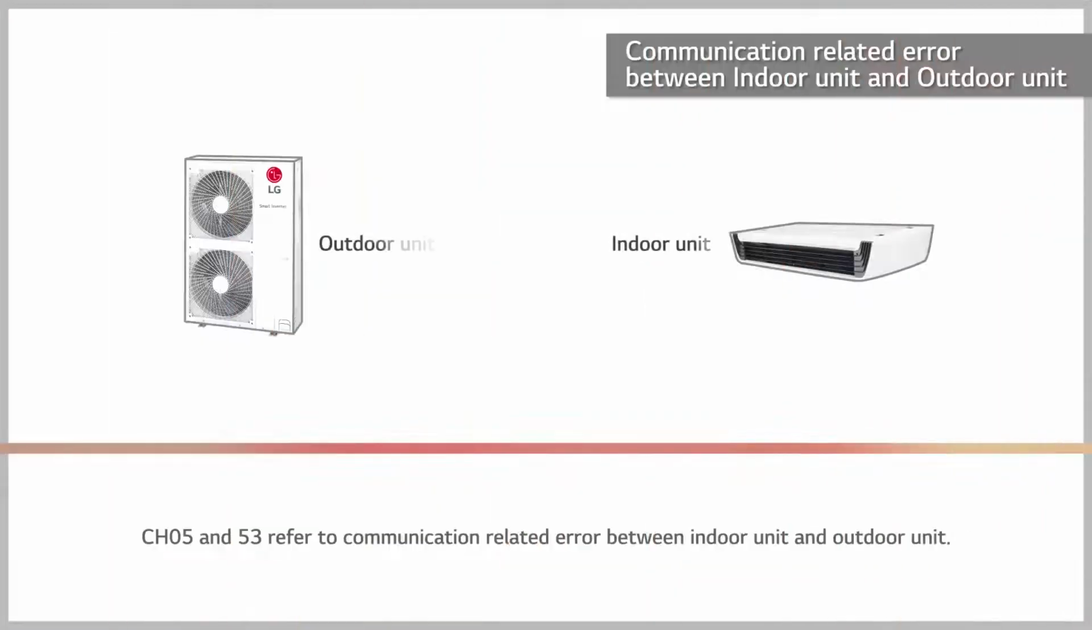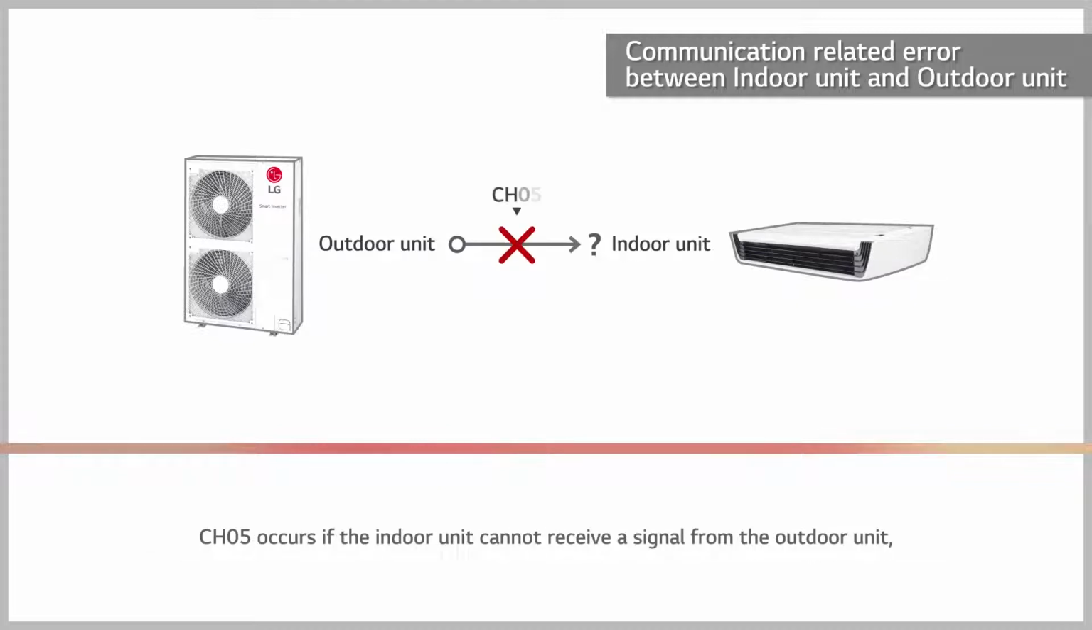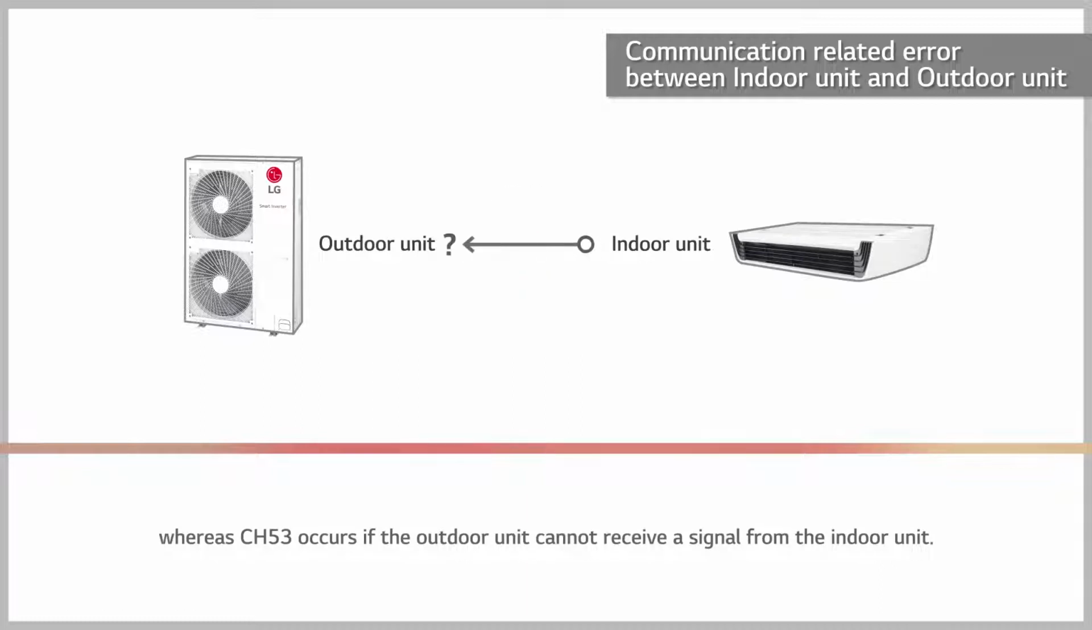Let's review. Channels 5 and 53 refer to communication errors between the indoor and outdoor units. Channel 5 occurs if the indoor unit cannot receive a signal from the outdoor unit, whereas Channel 53 occurs if the outdoor unit cannot receive a signal from the indoor unit.